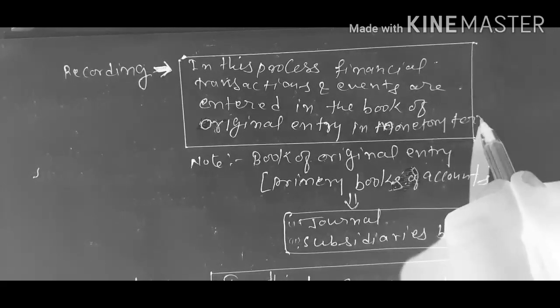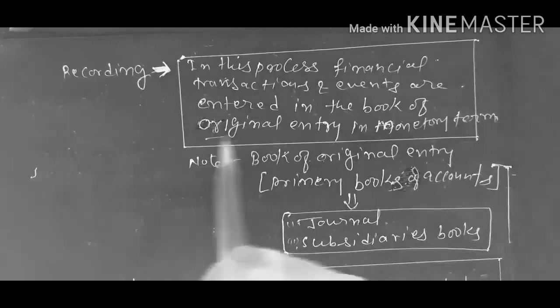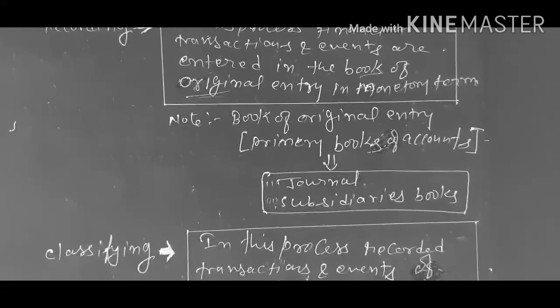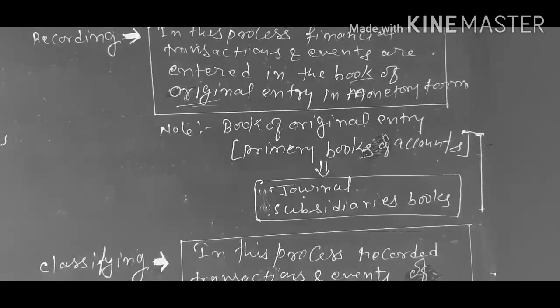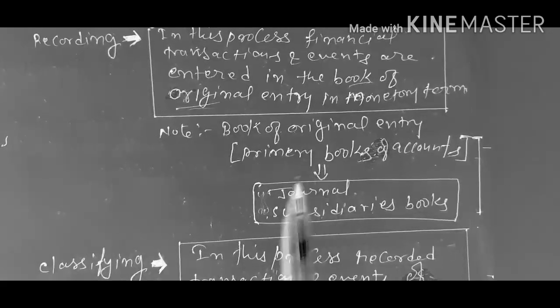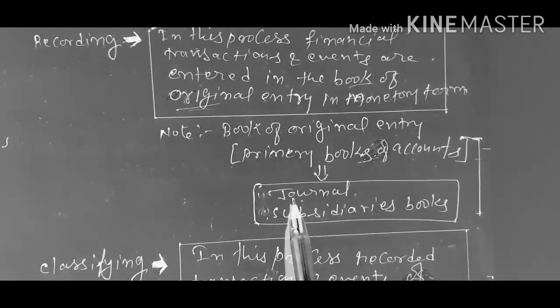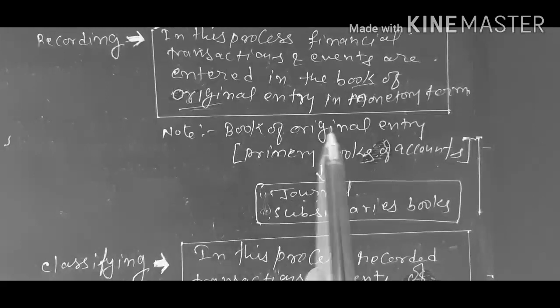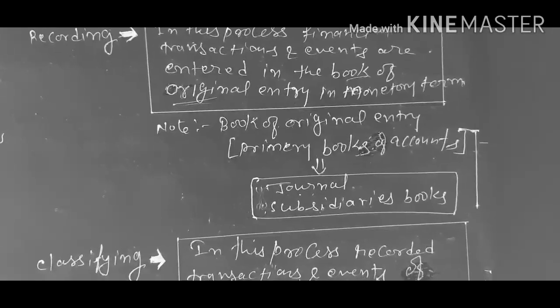So what is the meaning of book of original entry? Book of original entry means primary book of account. Whenever a transaction enters the business, first of all it is recorded in the primary book. And the primary books are journal and subsidiary books, and journal and subsidiary books are called books of original entry.